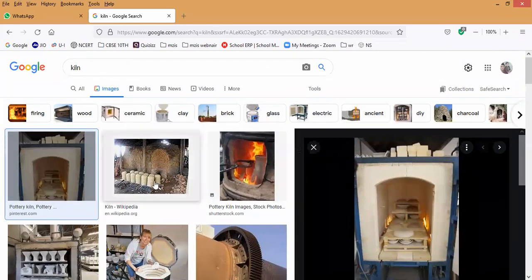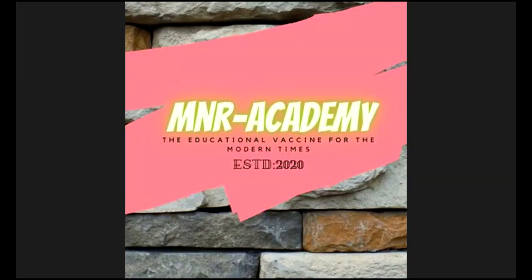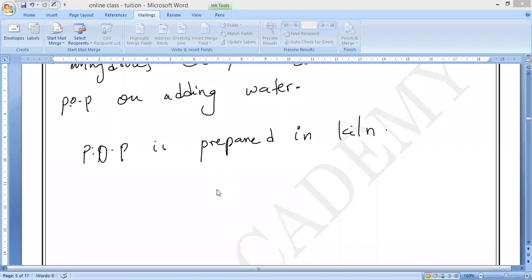Furnace. Yes, sir. So this is called a kiln. I have seen it while going to Tanjore and other places; you can see so many villages manufacturing this kind of earthen pots. At the back of their homes, they arrange everything inside and burn it. Have you noticed it? Yes or no? That is what we call a kiln. Understand? So we use this kiln to manufacture POP from gypsum. That is what you have to remember.